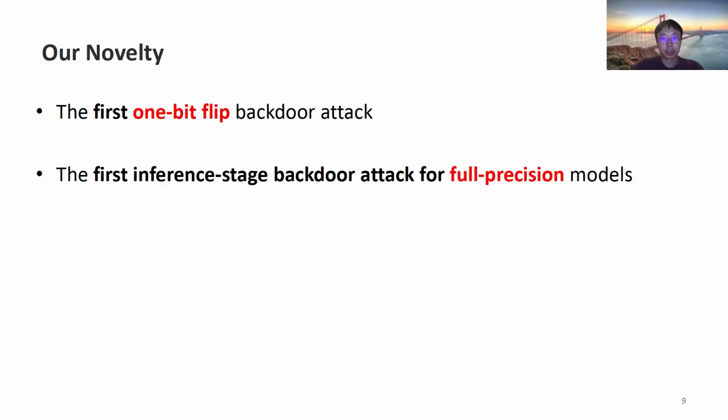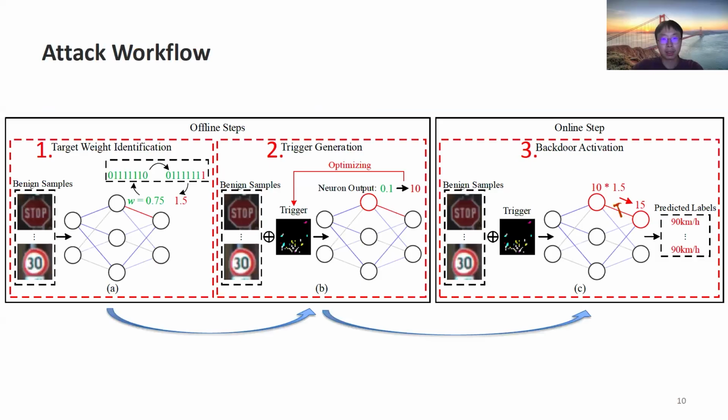Given the above challenges, we propose our attack, ONEFLIP. It is the first one-bit flip backdoor attack and the first inference stage backdoor attack for full precision models. We devised a novel attack workflow. We first identify the eligible bit to flip. Then we search for a trigger that can activate the altered weight. Finally, the resulting logit leads to the target class.